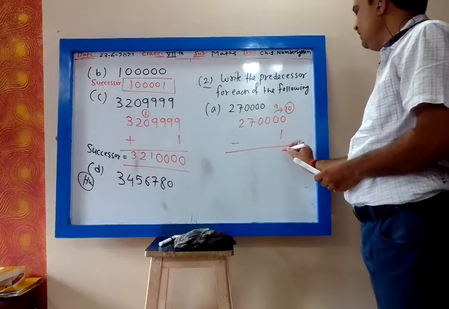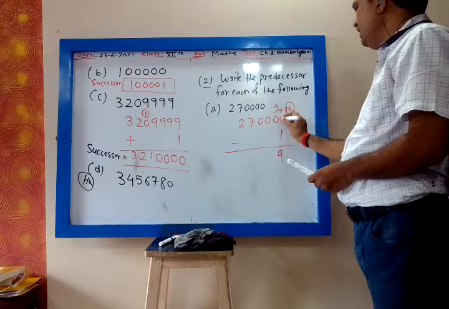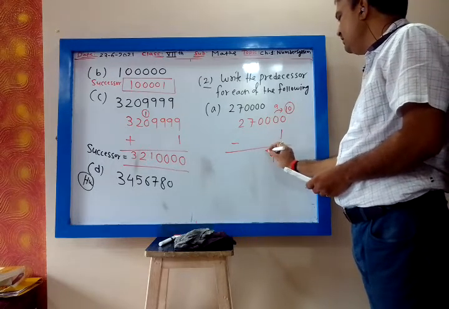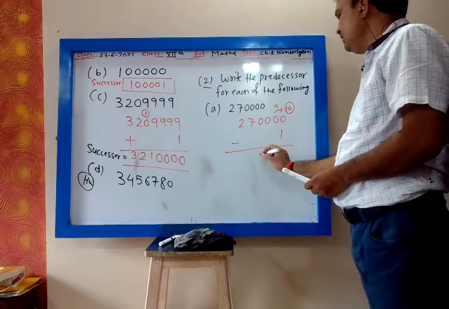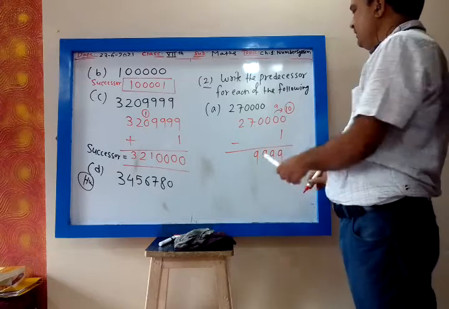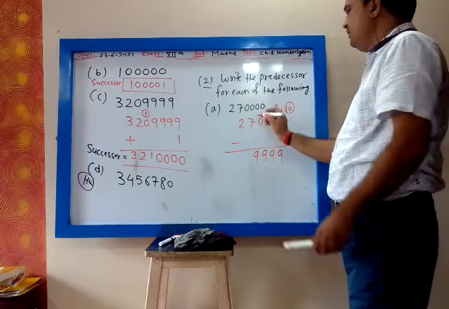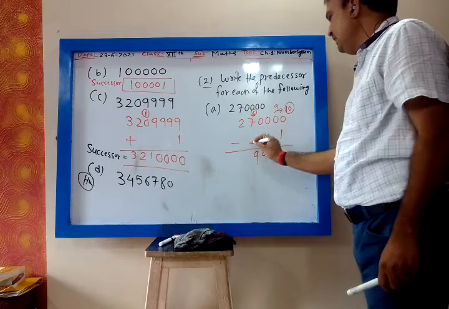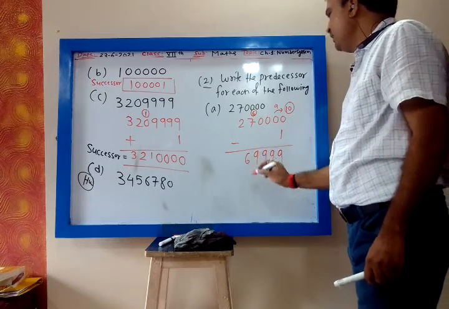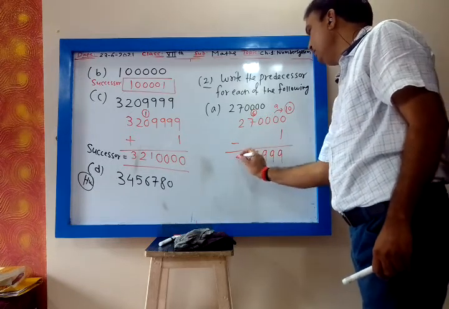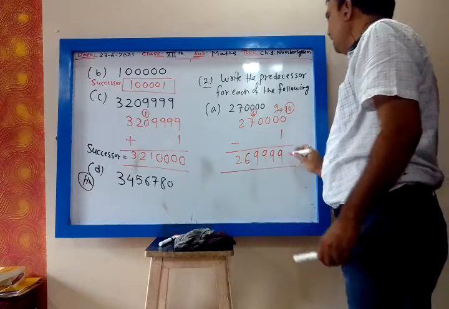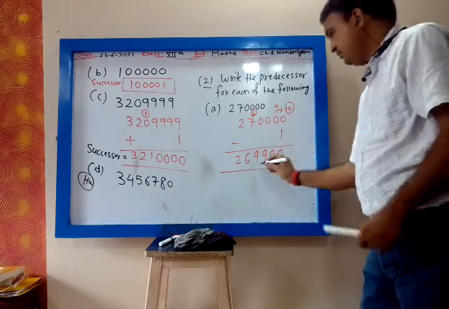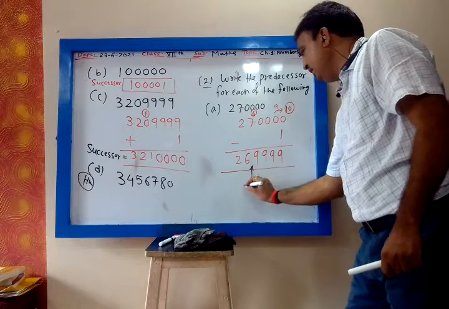So 10 minus 1 is 9. Then 9 minus 0 is 9, and this also 9. Then this 7 will become 6 because 1 is carried. 6 minus 0 is 6. And this 2 will remain 2. 2,69,999. And this is my predecessor.